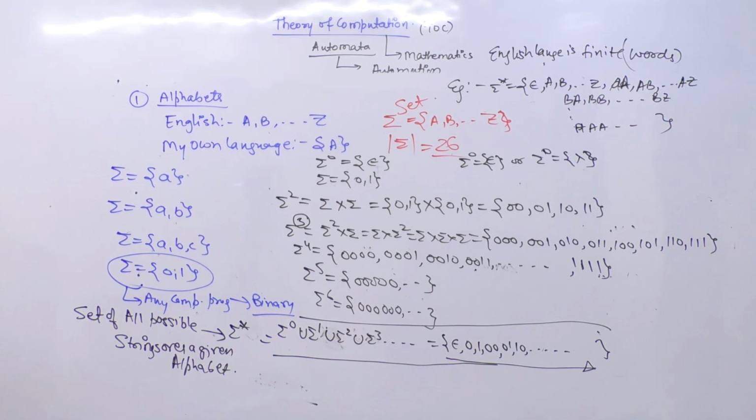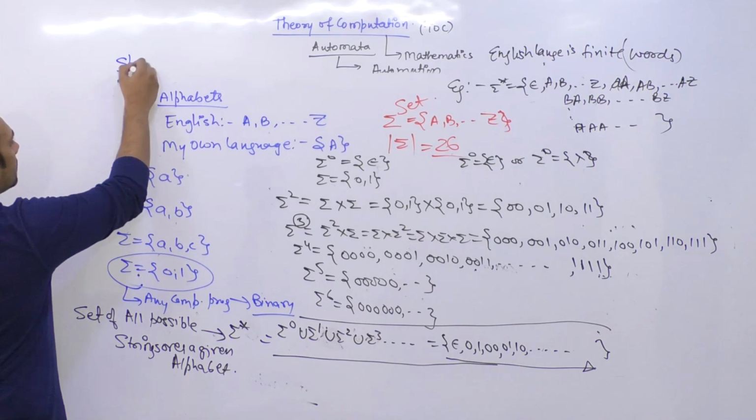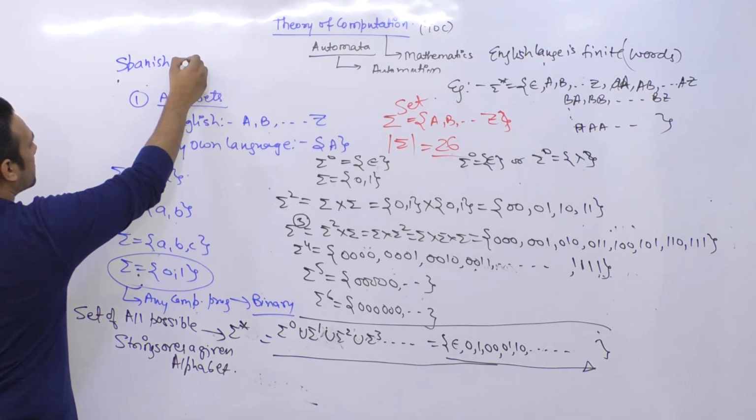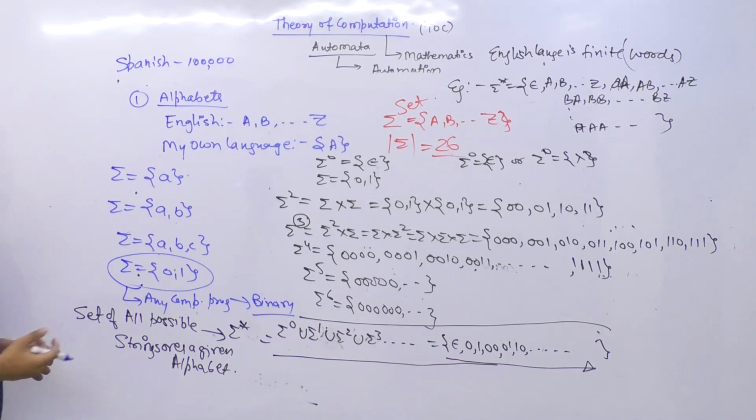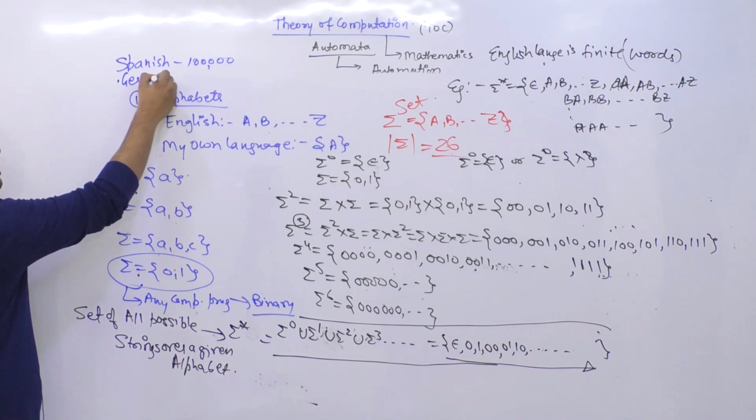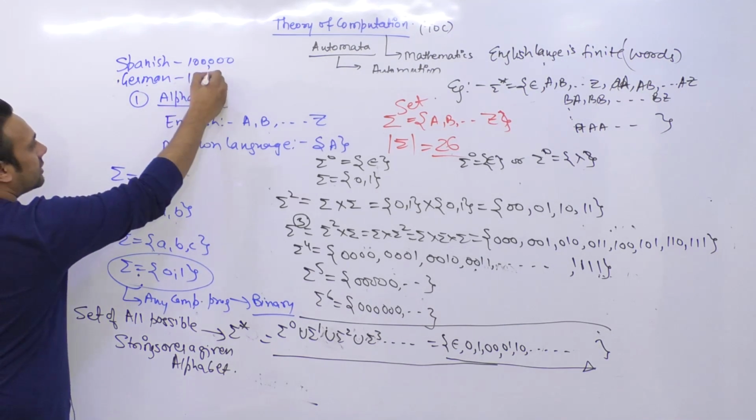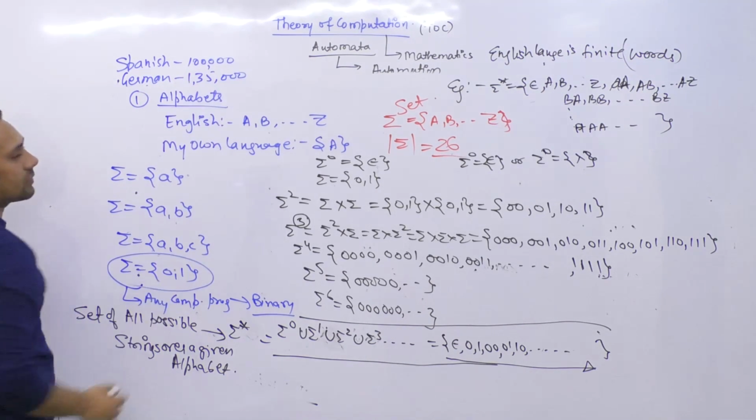Okay, somebody was asking me, sir, how can English language be finite? So let me give you some facts and statistics. Maybe you will find them interesting. In Spanish language there are approximately 1 lakh words. In German language we have approximately 1,35,000 words.